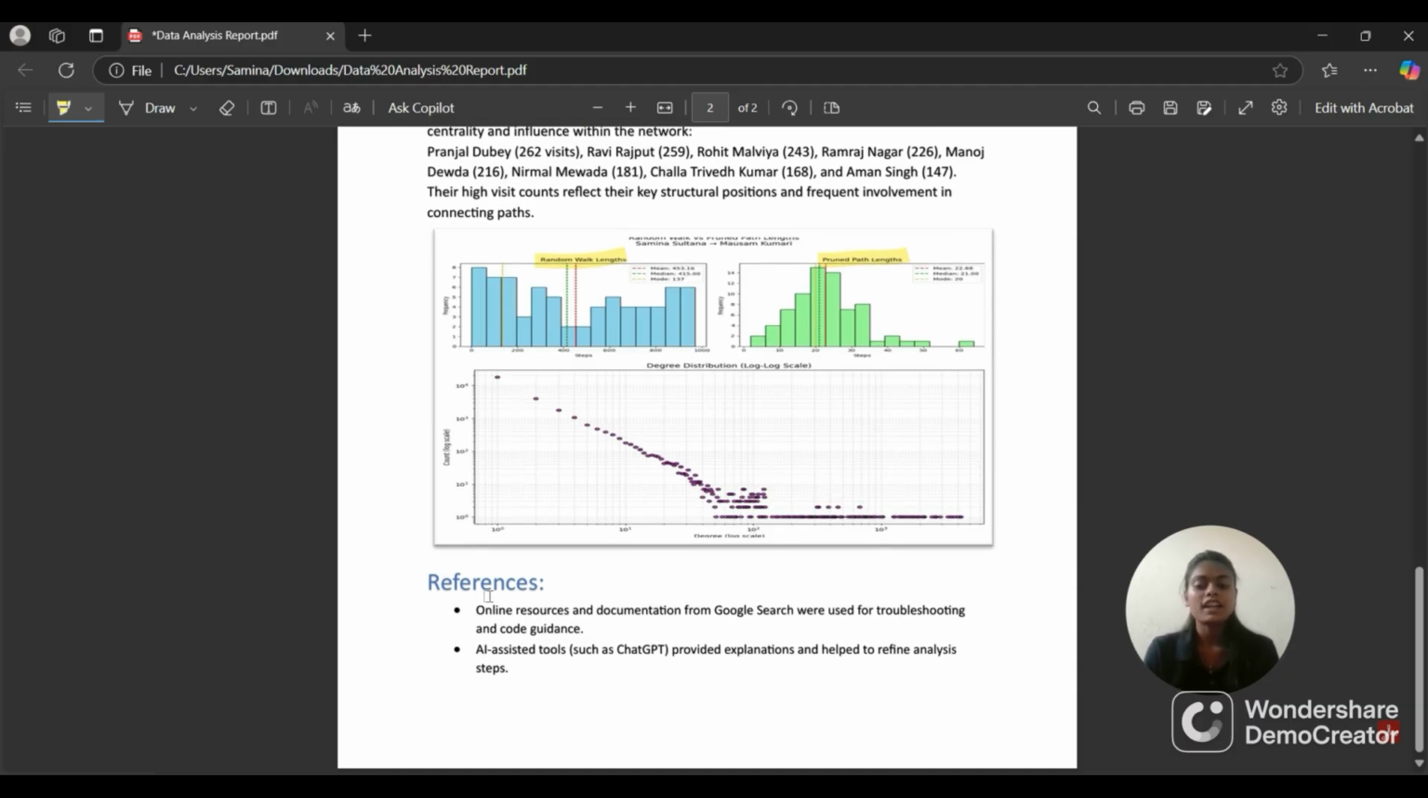For doing this project, I used some references. They are here: online resources and documentation from Google search, and AI assisted tools also. This project taught me not just how to work with real world messy data, but how to uncover meaningful insights. This experience merged technical tools like Python and graphs with the narrative skill needed to present insights clearly.